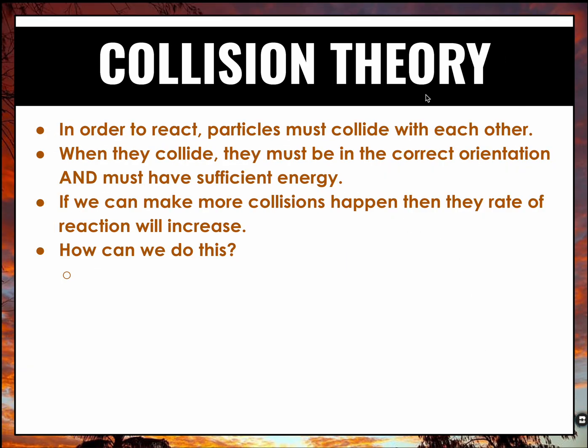All right, so you get the gist of that. In order to react, particles must collide with each other. When they do collide, according to collision theory, they have to collide in the correct orientation and have sufficient energy in order for the reactants to make products. So in order for them to make products, they have to hit each other at a certain aspect and point, and they also need to make sure that they have enough energy.